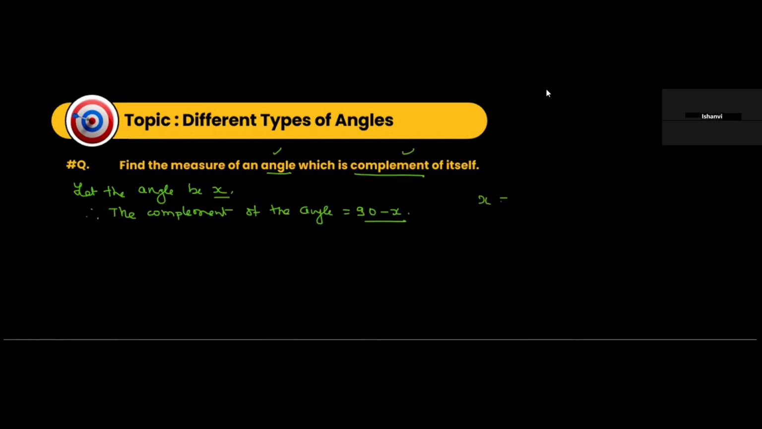So x is equal to 90 minus x. If I transpose this here, that's how it becomes 2x. x plus x is 2x, equal to 90. So 2x is equal to 90. If I divide this by 2, 2x by 2 is equal to 90 by 2. Is it making sense? Cancel, cancel, and this is 45. Therefore, x is equal to 45.